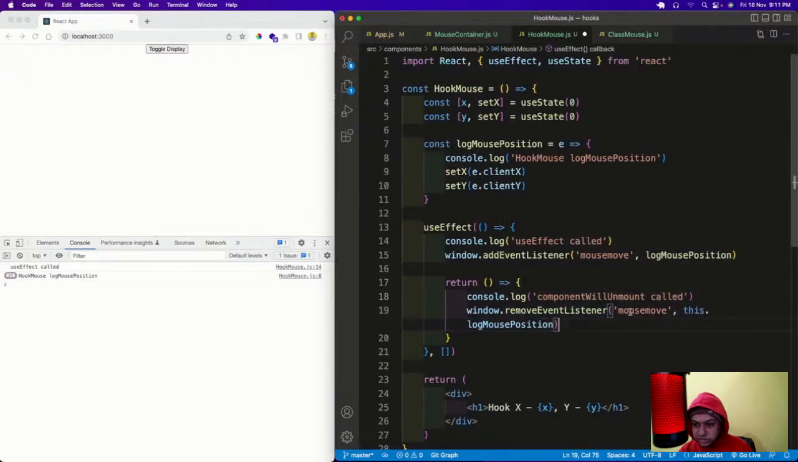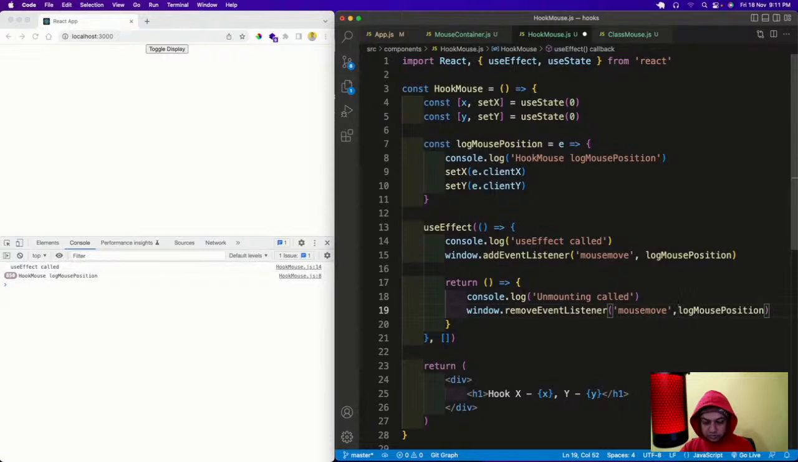First thing is that it should be called as unmounting called, and there is no this here. Save it, refresh it, coming, toggle display, gone, unmounting called, it is gone. So this is how this is done. Okay, so this is done.